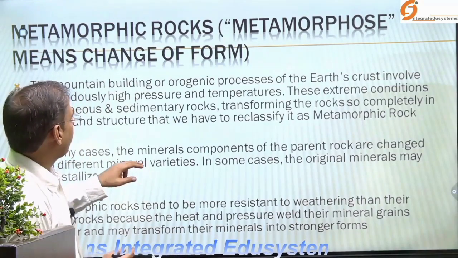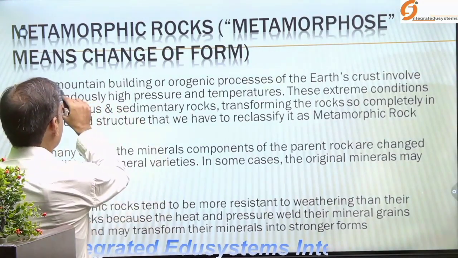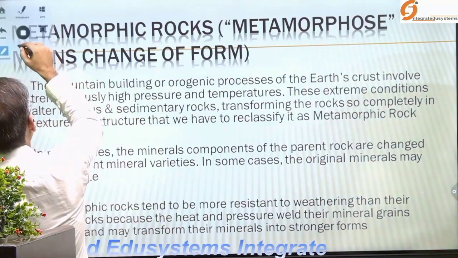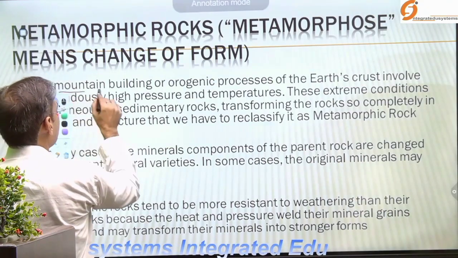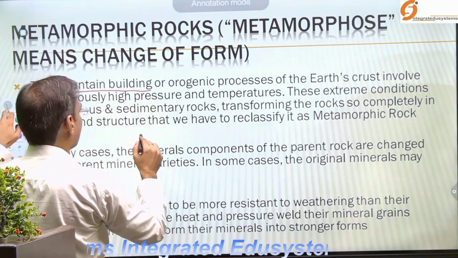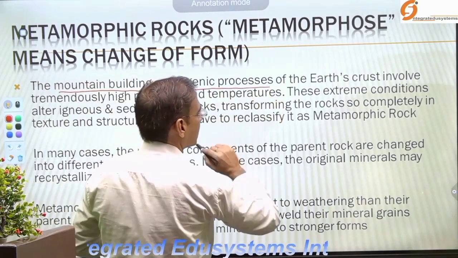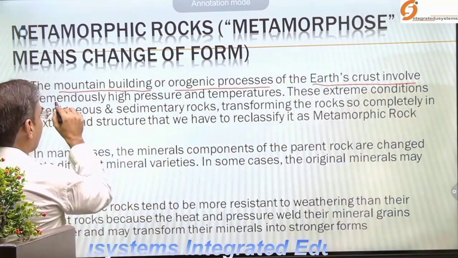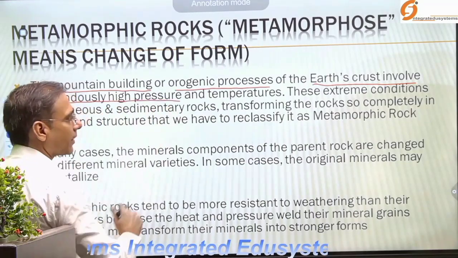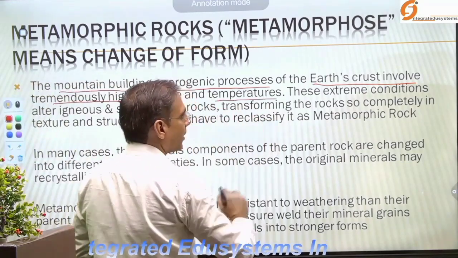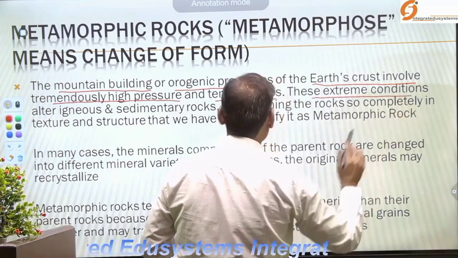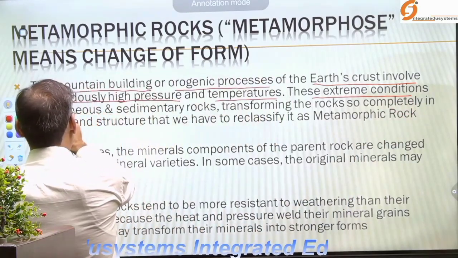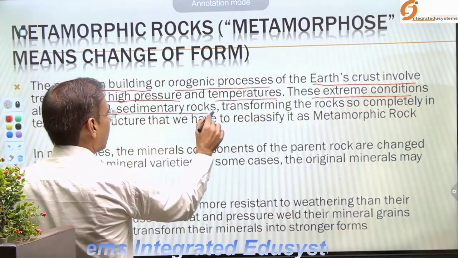So what I have written here clearly is that the mountain building or orogenic processes of the earth crust involve what? Tremendous high pressure and temperatures, and these extreme conditions alter the igneous and sedimentary rocks.